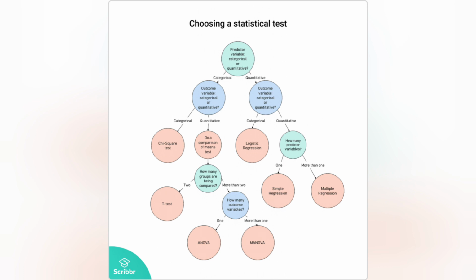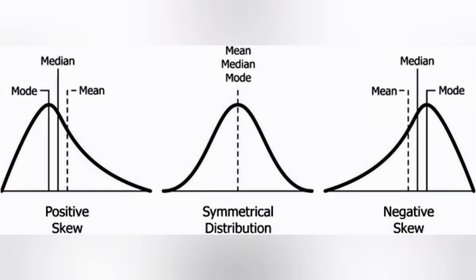Then, distribution-wise, they can be normal, which is called a Gaussian distribution. It has a bell-shaped curve, or skewed. Skewed can be positively skewed, where the tail is on the right-hand side, and negatively skewed, where the tail comes at the beginning.